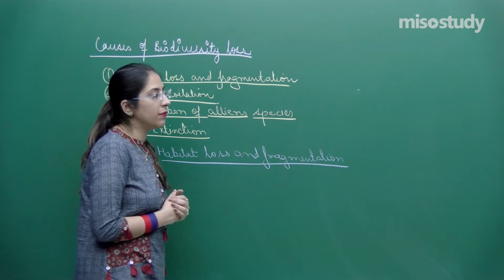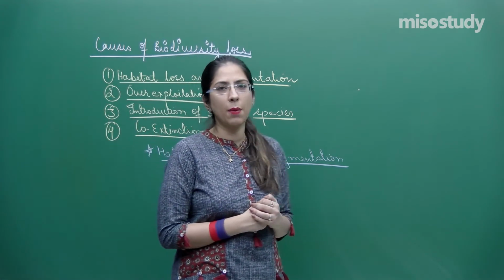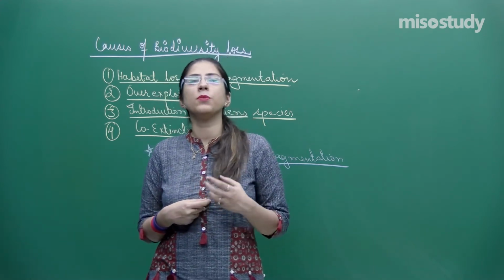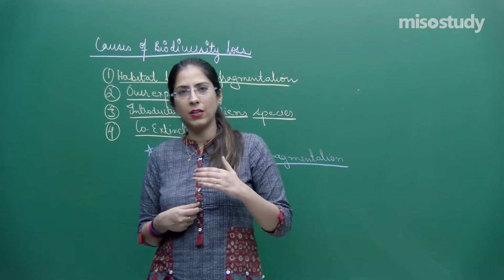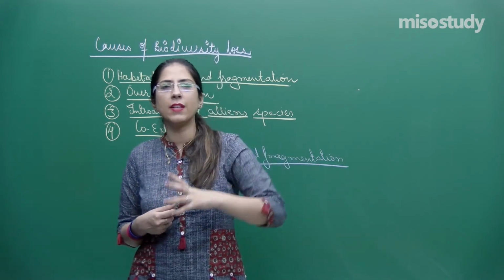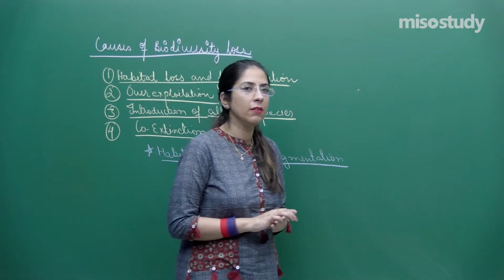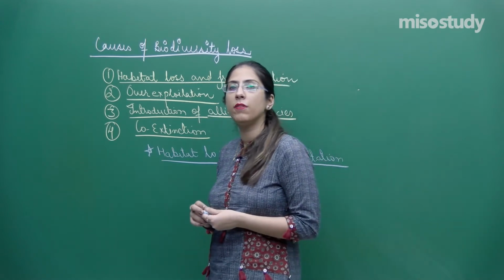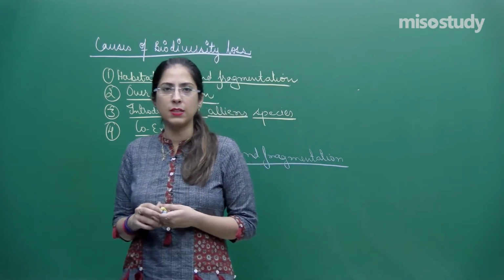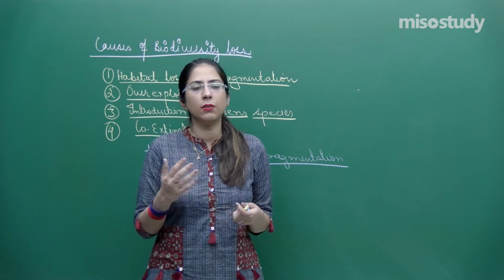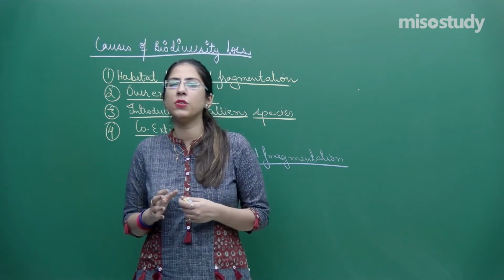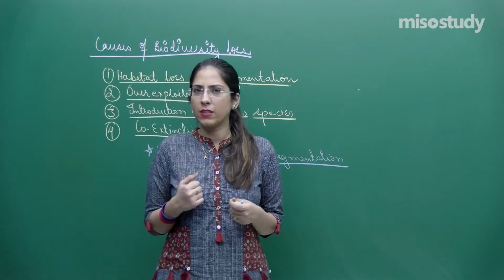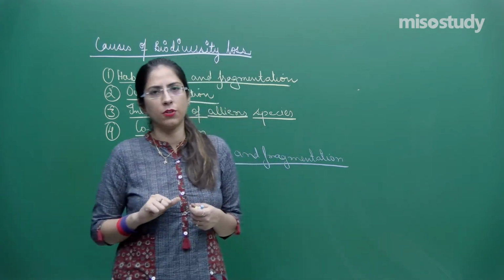Let's take an example like deforestation has occurred. In this, what happened? We cut trees. When we cut trees, those organisms which live on trees, arboreal, which live under trees, and even the microorganisms who live in association with the roots of that plant, if that particular tree or plant is lost from the ecosystem, whatever species are interacting with that particular plant or tree will be affected, and ultimately there is a decrease in the population of those.